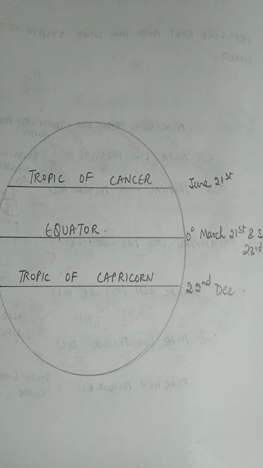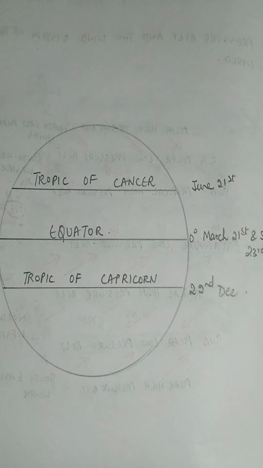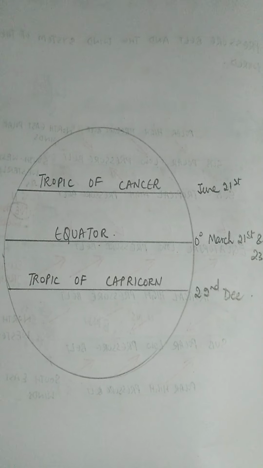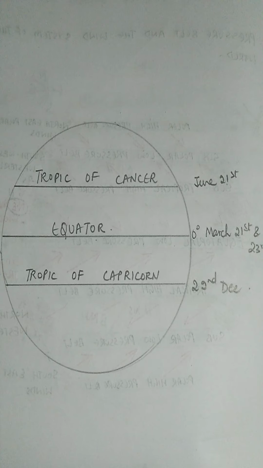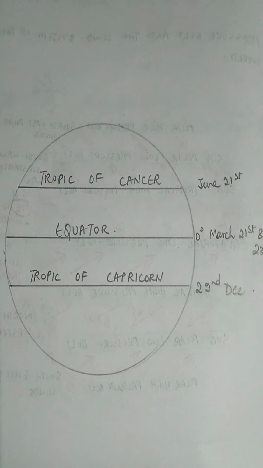And we also know the fact that the earth is not equally heated. Some parts of the earth get heated directly, whereas some get the oblique rays. So in the same way, they create a pressure difference.